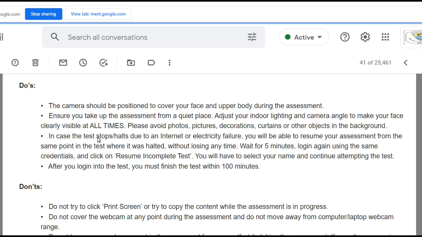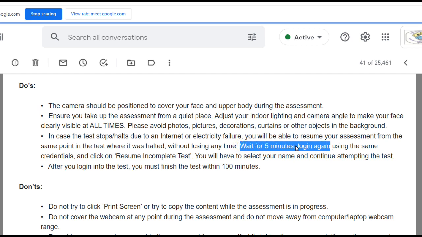In case your test stops or halts due to an internet or electricity failure, you will be able to resume your assessment from the same point in the test where it was halted without losing any time. Wait for 5 minutes, log in again. Remember this: some students say that my page is still on the same page and I am not going anywhere.